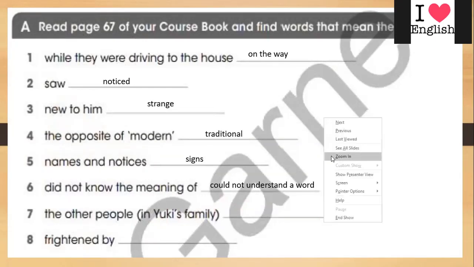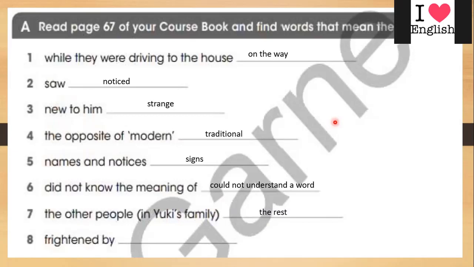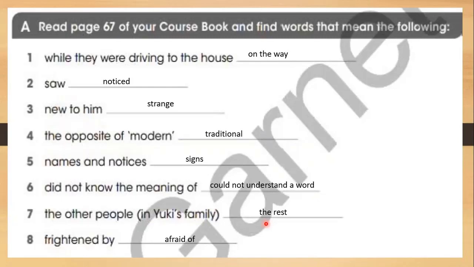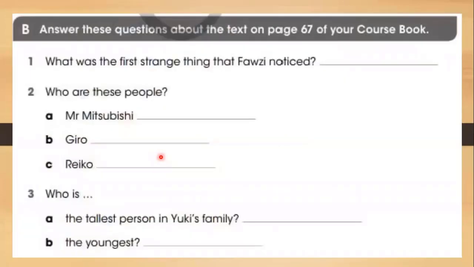So what about the seventh one, Celine? The other people in Yuki's family, the rest. So what do we mean by the rest here? الباقي. Yes, الباقي. We mean the other people. So they are the same meaning. So what about the last one? Frightened by, afraid of. Yes, so they are the same meaning. Frightened by, so he is afraid of something. So did you understand all the things we have here in section A? Yes, very good. Now we'll move to section B.